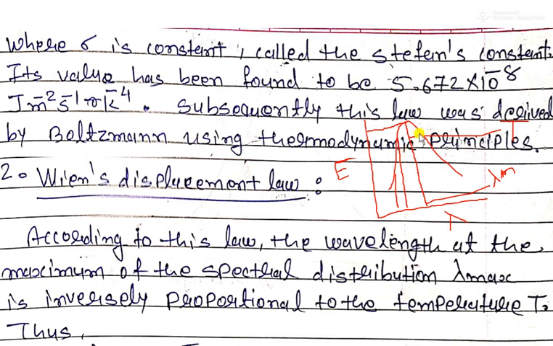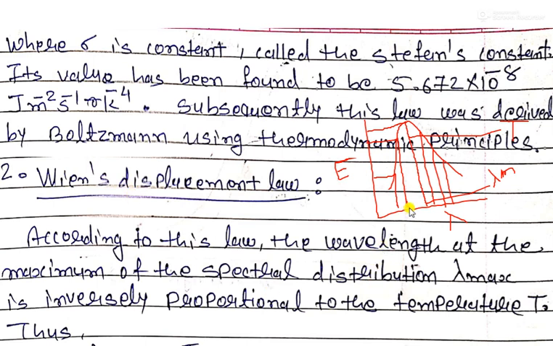If you see these lines, the energy is less. If we consider this point, here lambda is very much lower, which means the temperature will be increased from Wien's law.